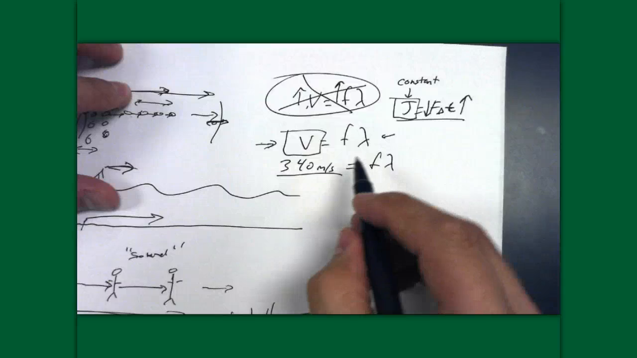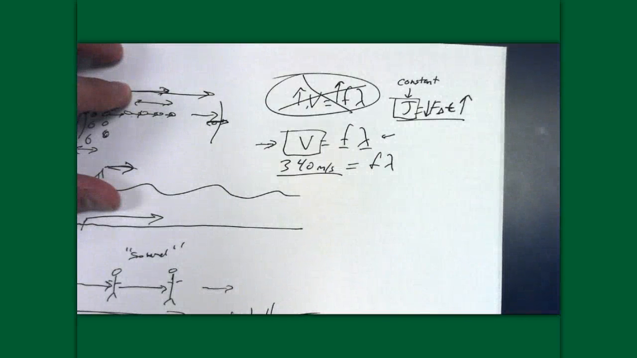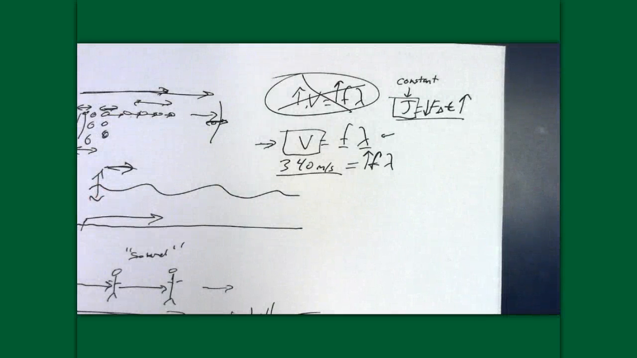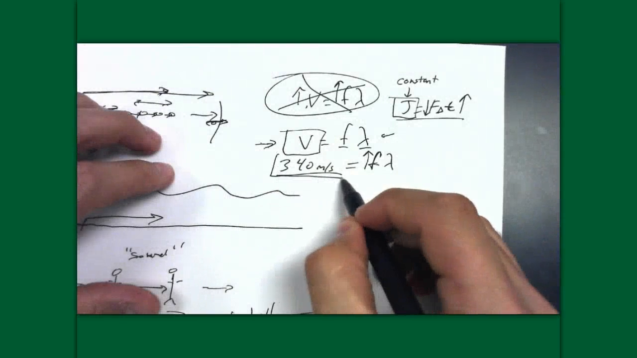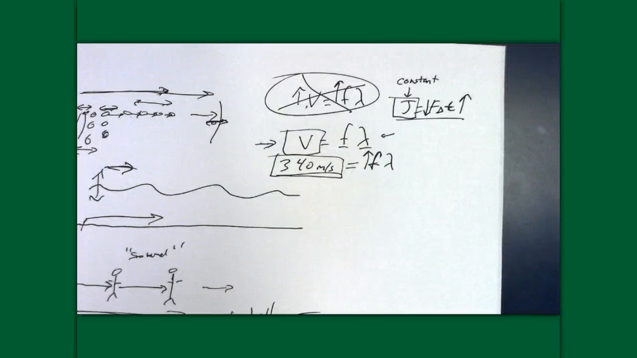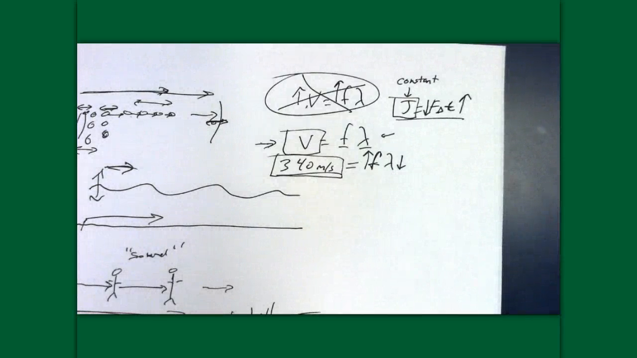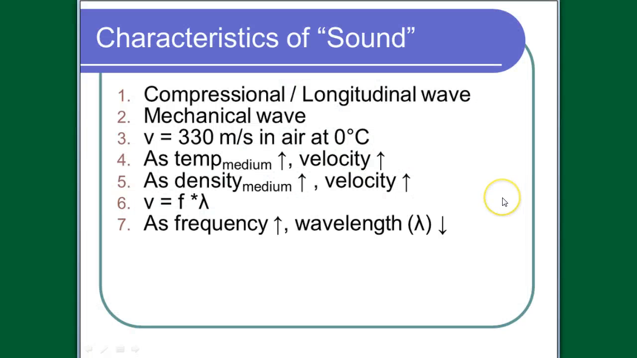Since v is constant, then these two are going to be inversely related. If I increase the frequency of a sound, since the speed does not change, since I didn't change the medium, the wavelength is going to decrease. That means the frequency and the wavelength are inversely related. As the frequency increases, the wavelength will decrease.